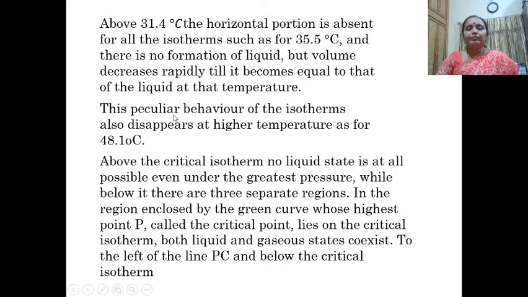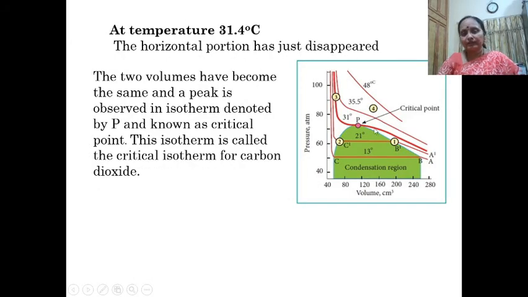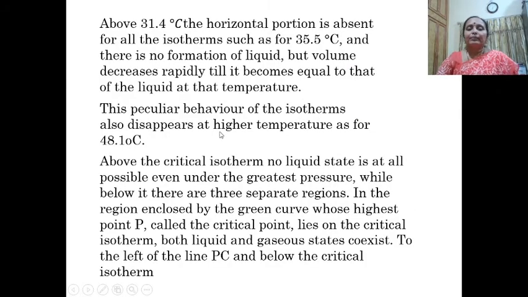This peculiar behavior of the isotherms also disappears at high temperature, as for 48.1 degrees Celsius.